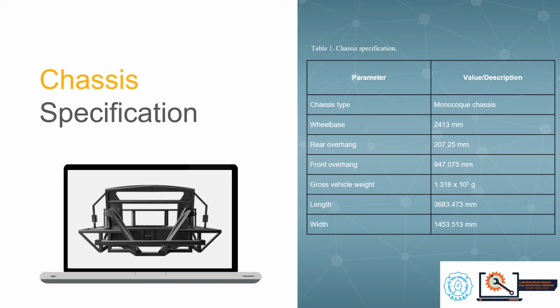And next we talk about chassis specification. In the table on this slide we can see there are 7 parameters: chassis type, wheelbase, rear overhang, front overhang, gross vehicle weight, length, and width.